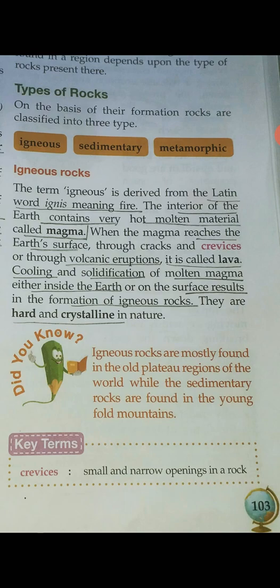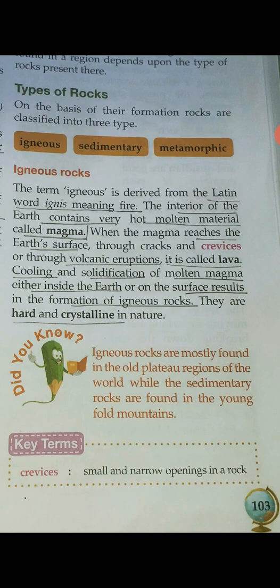On the basis of their formation, rocks are classified into three types. What are the three types? These are igneous rocks, sedimentary rocks, and metamorphic rocks. So, these are the three types into which rocks are classified.